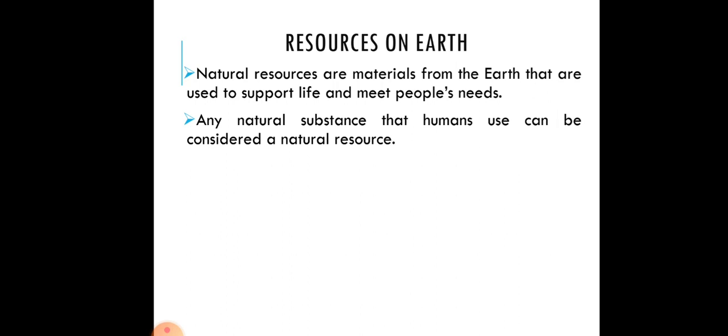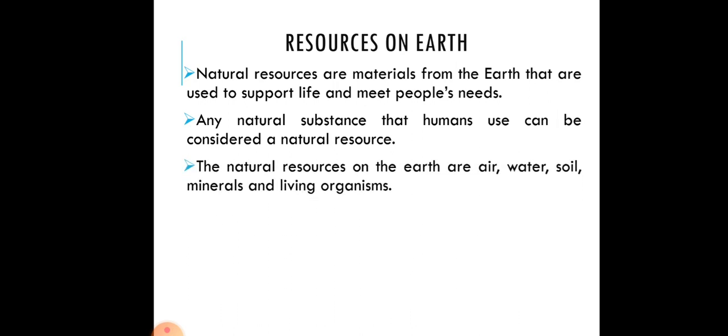For example, the air we breathe. Air is used for breathing, so air becomes a natural resource. Water is used for drinking, so water becomes a natural resource. So any natural substance that humans use is considered a natural resource. The natural resources on earth are air, water, soil, minerals, and living organisms.